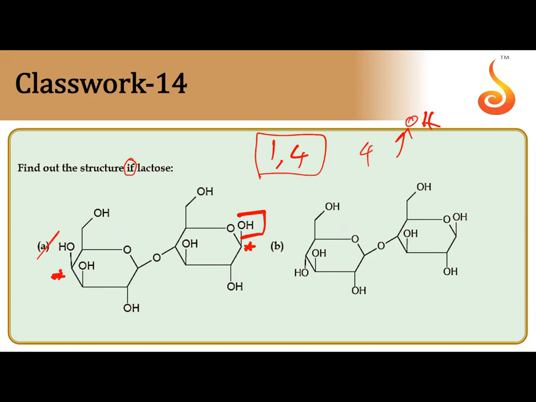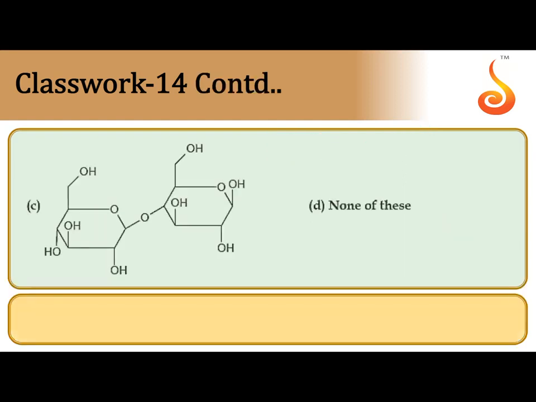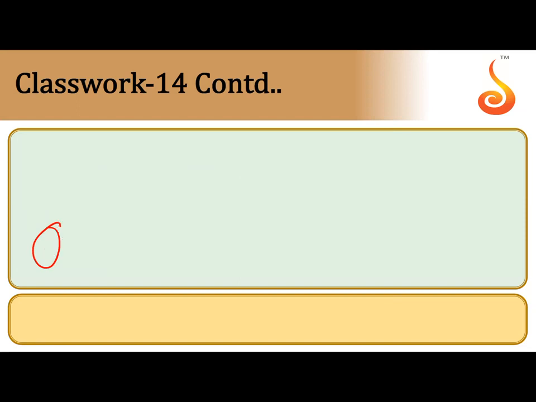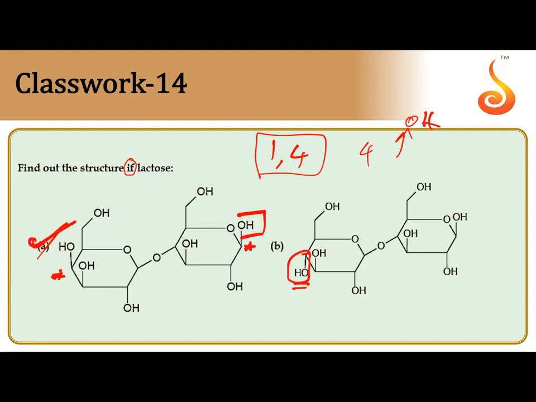So that's why option A is correct. B is wrong because at the fourth carbon the OH is down. This becomes beta-D-glucose only, not galactose. Here also at the fourth carbon the OH is down, it becomes beta-D-glucose. So the correct answer is A.